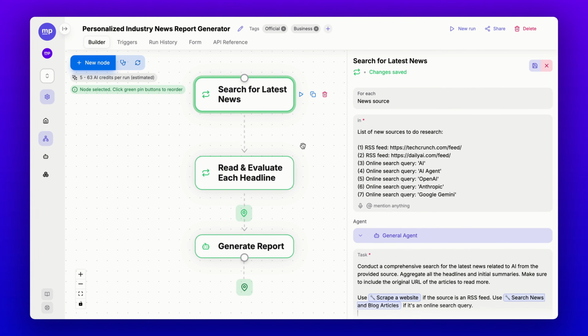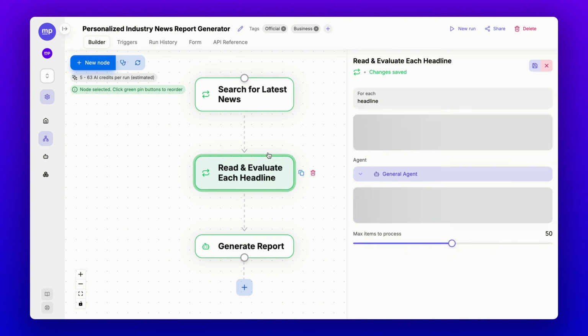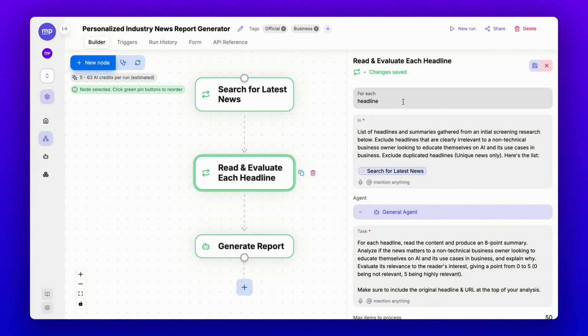Now, after my AI agent has gathered all the latest news headlines, it will move on to the next step, which will evaluate each news headline for me. The reason I need it to evaluate is because not all headlines are relevant to me. So I want this step to exclude the headlines that are clearly irrelevant to the reader, which is myself, and then exclude duplicated headlines as well. And then for each headline that remains, it will read the content and produce an 8-point